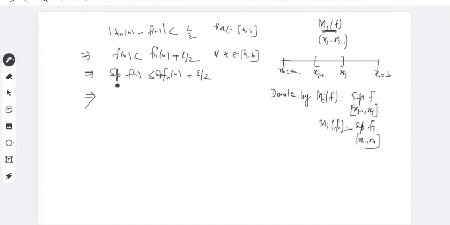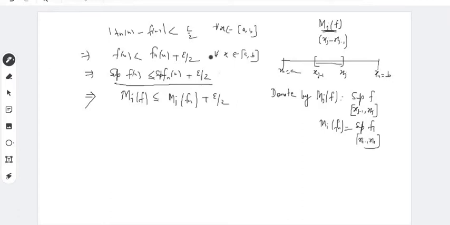So in fact, this relation is true for every x in AB. So this is also true for every x in each of the subintervals, right? So therefore, this MjF is less than or equal to this MjFn plus epsilon by 2. You remember, you can replace this epsilon by 2 as per your need.